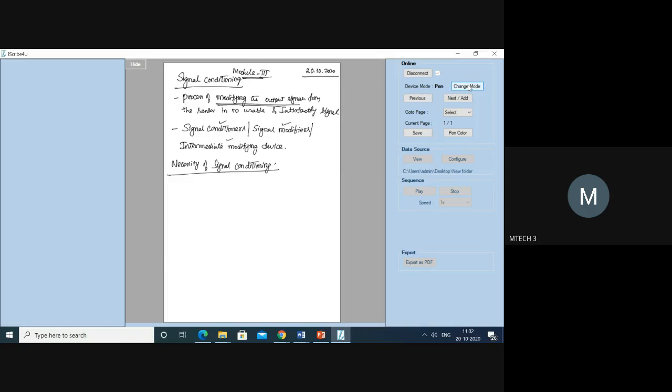The reasons for signal conditioning: the signal from the sensor may be too low and have to be amplified.